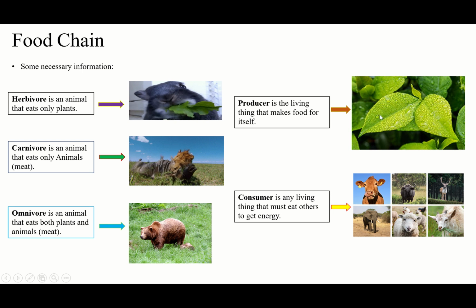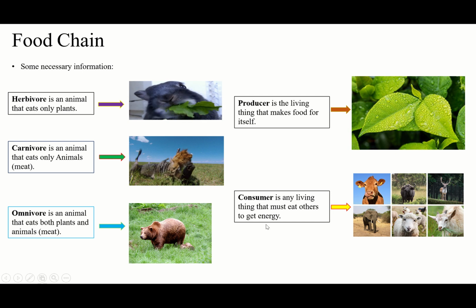Like in the picture you see, grass, leaf, which is a part of a plant, the plant, vegetables. These are called producers. Why? Because they make food for themselves. They are not depending on others to stay alive. They take energy from the sunlight and change it to food for themselves. That's why we call them producers.